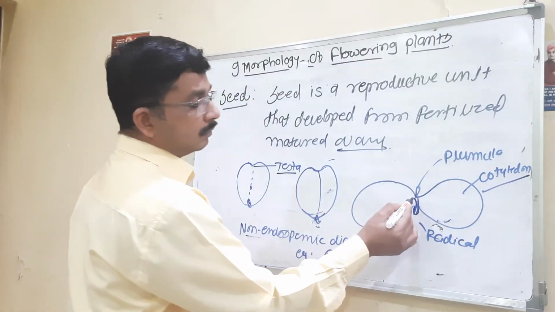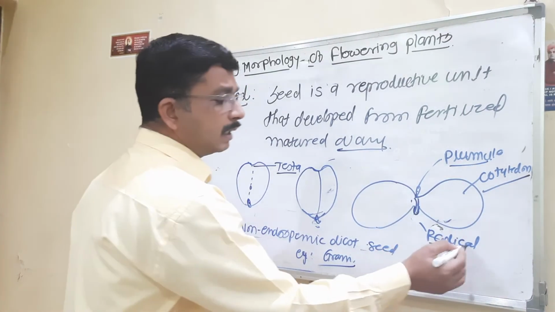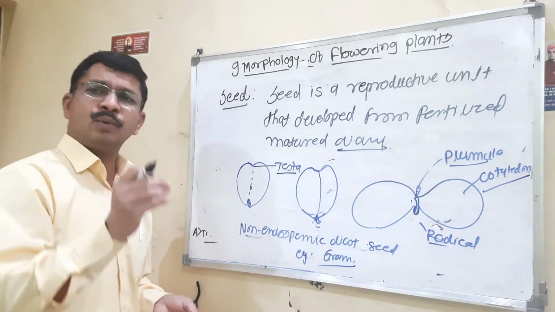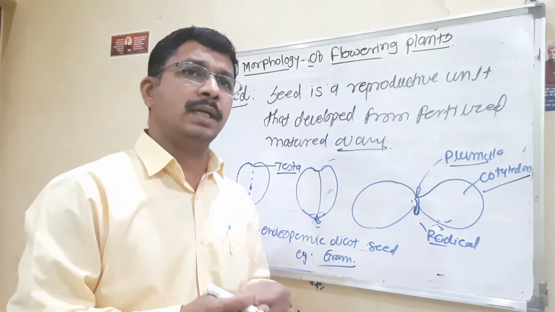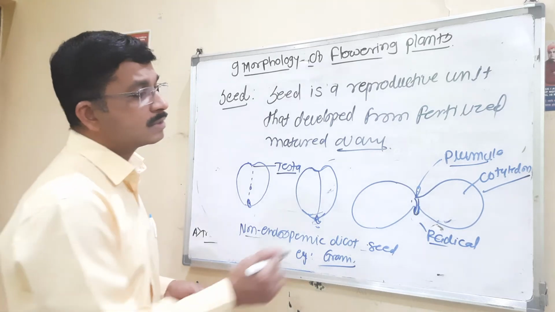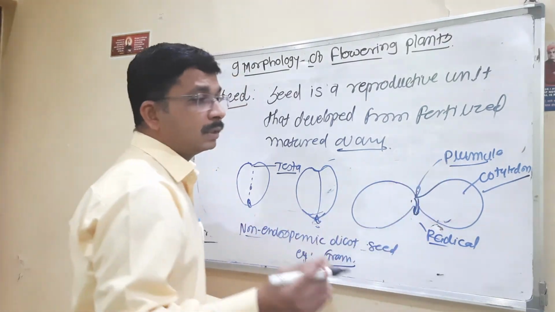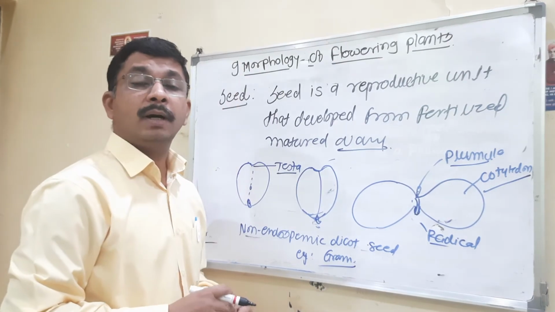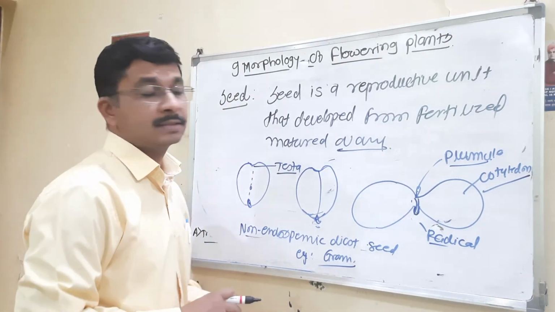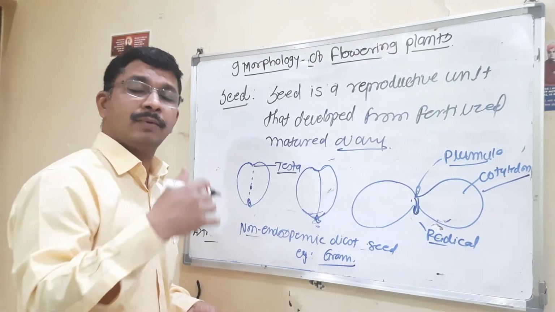This embryo has the plumule and radicle. When a particular seed gets a favorable condition, it develops. From the plumule there is development of the aerial part, that is stem, branches, leaves, flower.